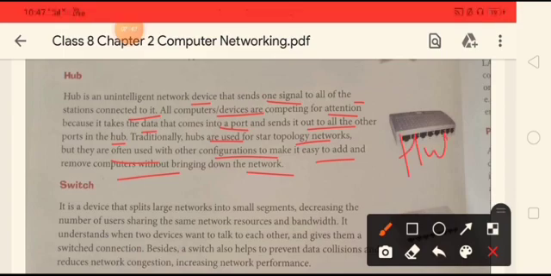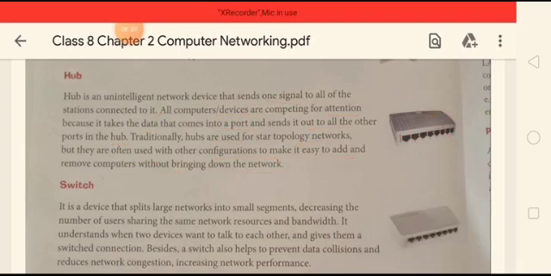Okay, this hub word we have already understood in the star topology, that there is one hub. First the data goes there, and that hub then again transmits the data to the other connected devices. So it is like this only, that it sends the signal to all the devices that are connected to it. Suppose one data comes into a port and this hub sends it to all other devices connected to it, and it was used in star topology networks. But now it is also used to add and remove computers without network disruption.